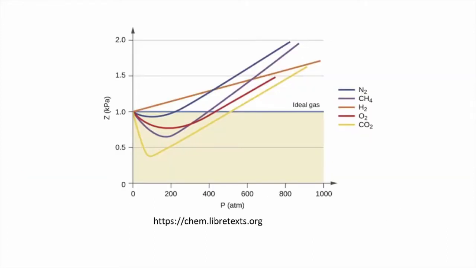But for real gases, sometimes Z is greater than 1, and sometimes it's less than 1. And the take-home point is it's different than what you would see for an ideal gas, and this is a piece of evidence that the real gas is behaving differently. Let's talk about the effect of high pressures and low volumes on real gases.